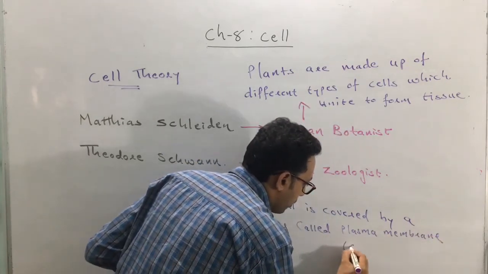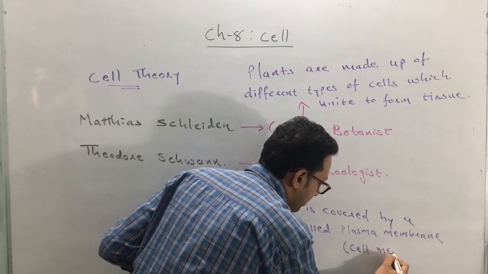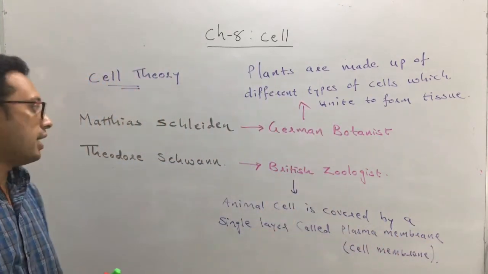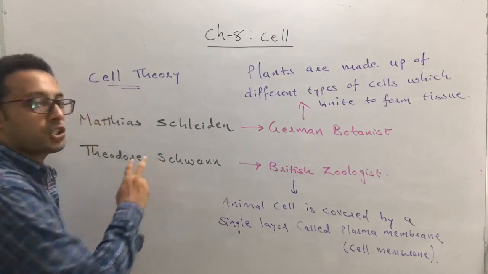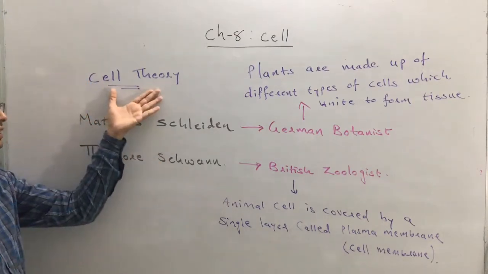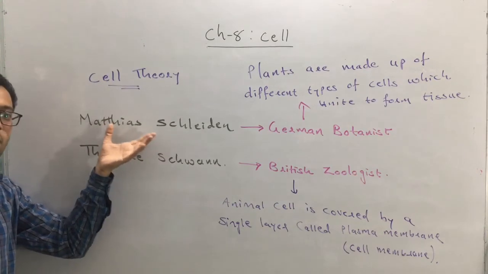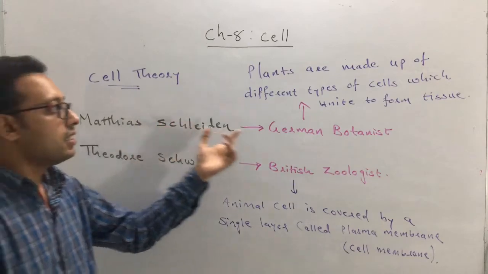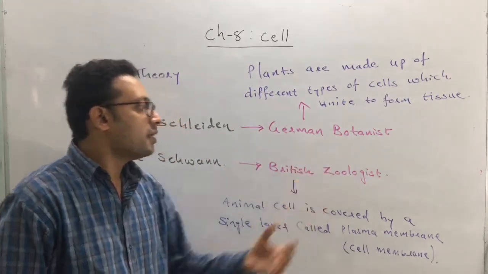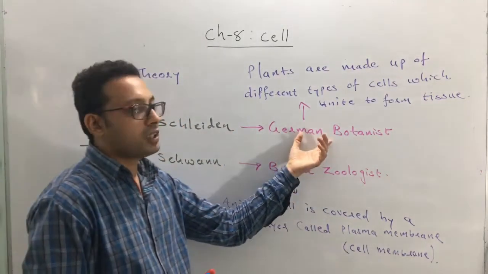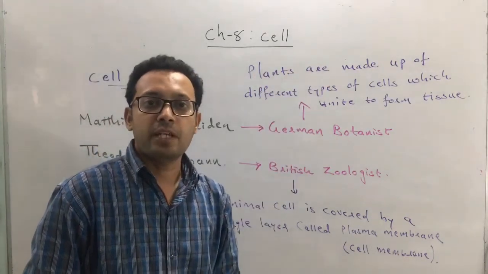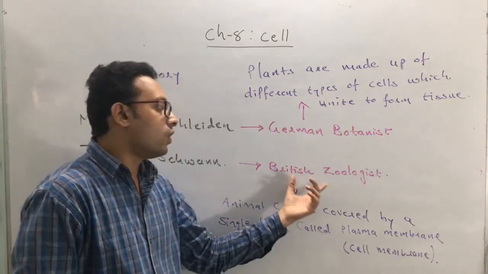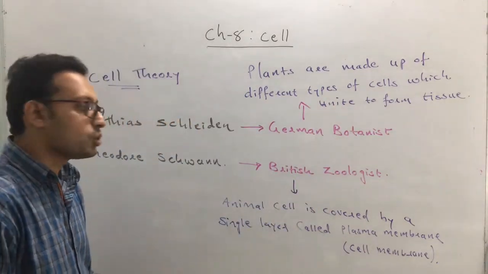Or it can also be called the cell membrane. This is the contribution by the British zoologist Theodore Schwann. Clear? In the cell theory, there are contributions of two main scientists, Matthias Schleiden and Theodore Schwann. Schleiden is a German botanist and Schwann is a British zoologist. The German botanist discovered that plants are made up of different types of cells which unite to form tissue. And what is the discovery of Schwann, the British zoologist?